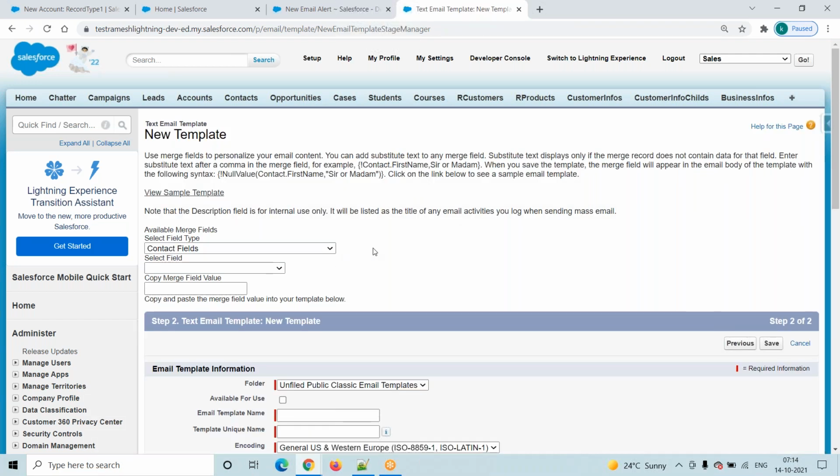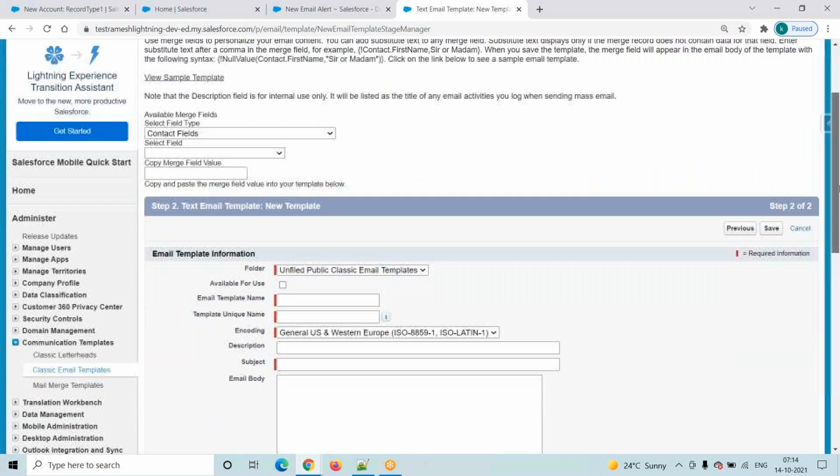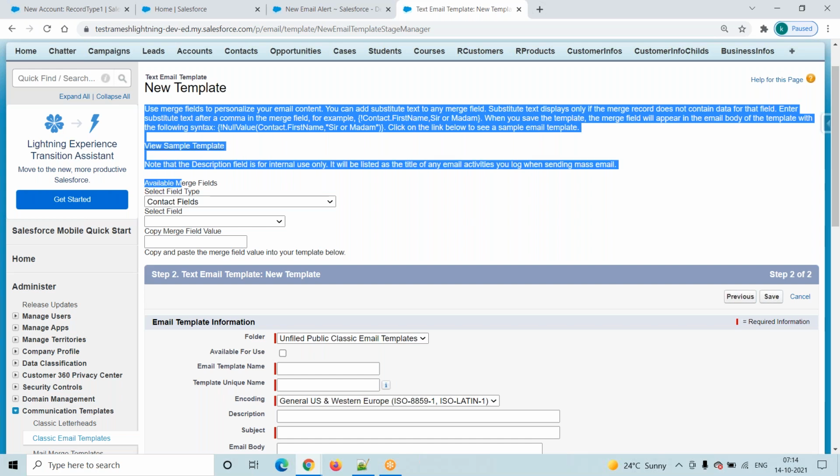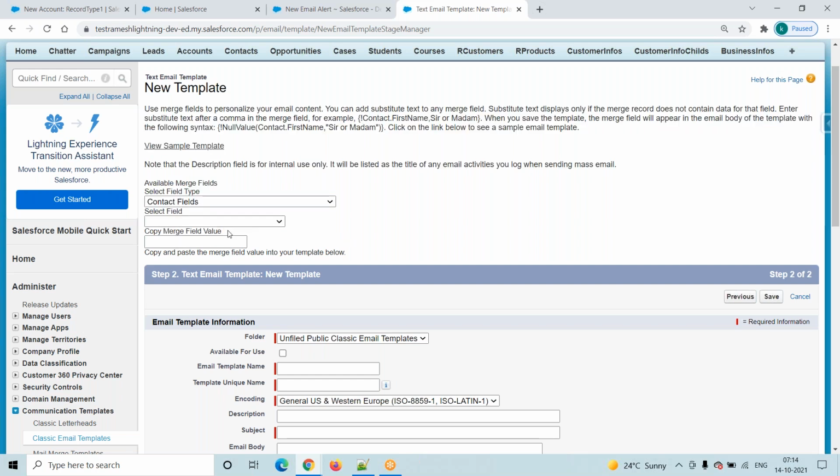Yeah, when we click on the next button, it will redirect to this particular screen. On the top we will get some merge fields here. We will discuss the merge field later, what this merge field is and all those things.